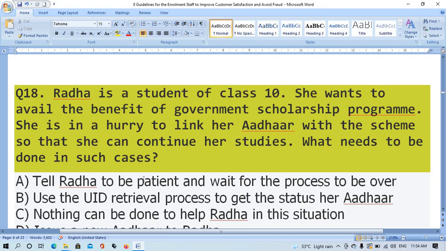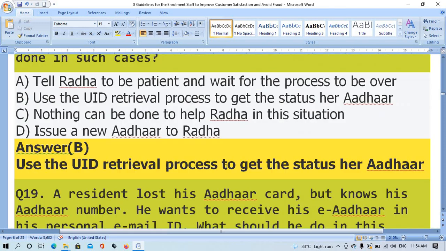Question number 18. Radha is a student of class 10. She wants to avail the benefit of a government scholarship program. She is in a hurry to link her Aadhaar with the scheme so that she can continue her studies. What needs to be done in such cases? The right answer is option B. Use the UID retrieval process to get the status of her Aadhaar.